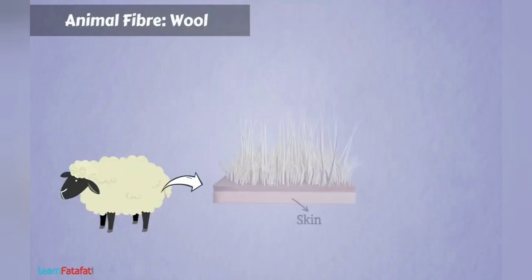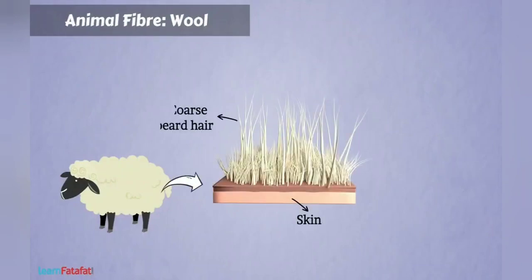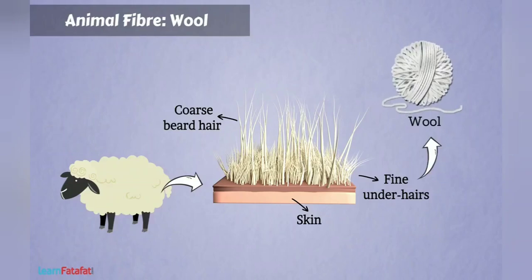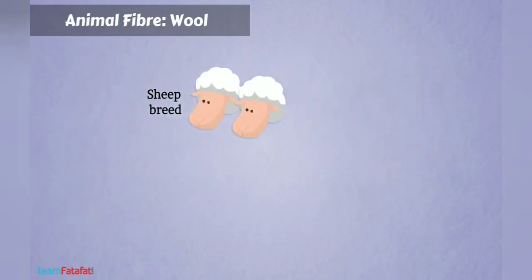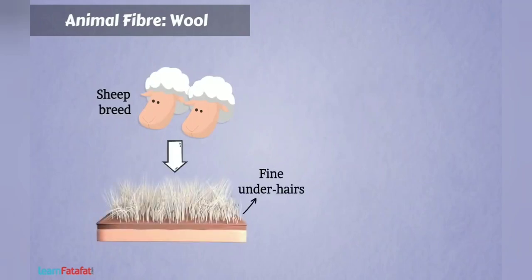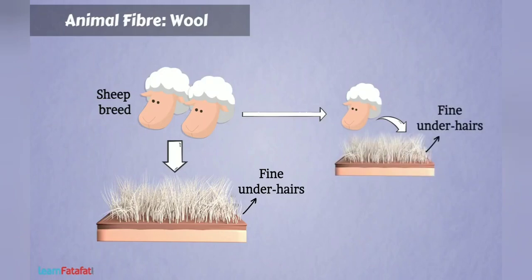Basically, the skin of sheep has two types of hairs, coarse beard hair and fine soft underhair located close to the skin. Wool is obtained from fine underhairs of sheep. There are some breeds of sheep which have only fine underhair. If we select parents which produce only soft underhairs, then they give birth to a sheep which will have only soft underhairs. So, it is possible to produce organisms with desired characters by selecting parents of similar characters such as soft underhair. The process is called selective breeding.